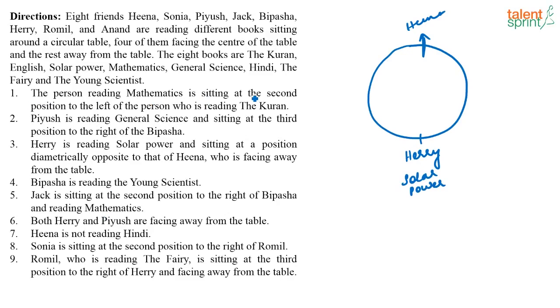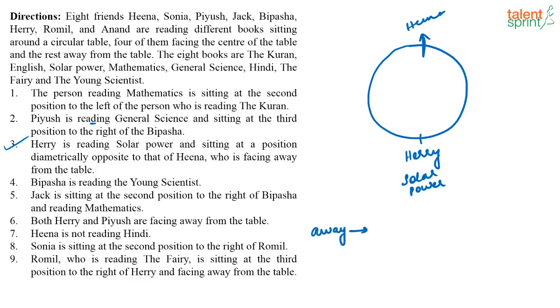Now, the person reading mathematics is sitting second position to the left of the person who is reading the Quran. We don't know where to fix them. Piyush is reading general science and sitting in third position to the right of Bipasha. Again, I don't know how to place them. Third point I have made use now. Bipasha is reading Young Scientist. Then both Harry and Piyush are facing away from the table.